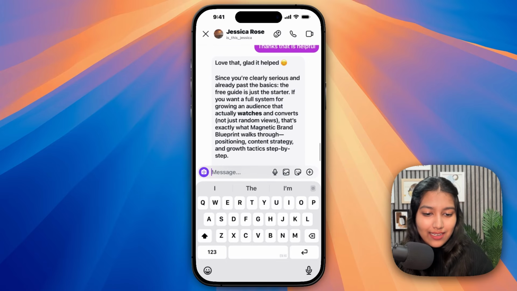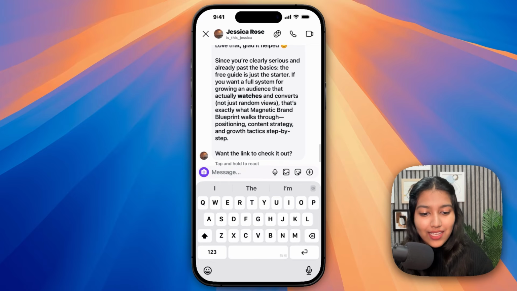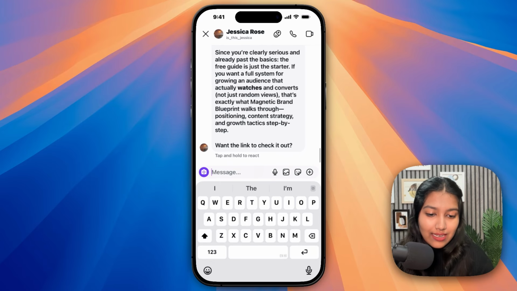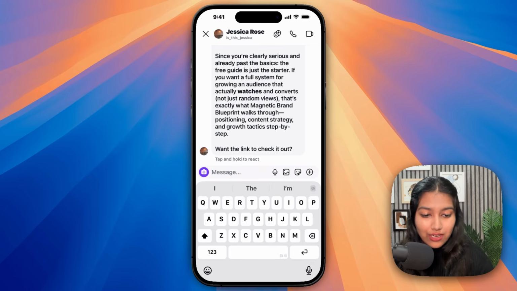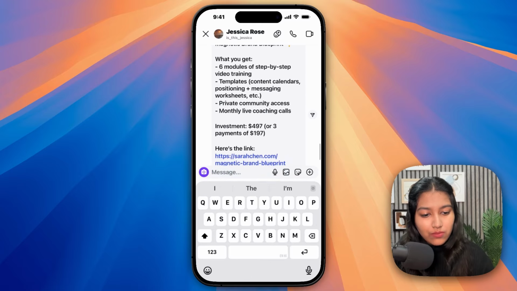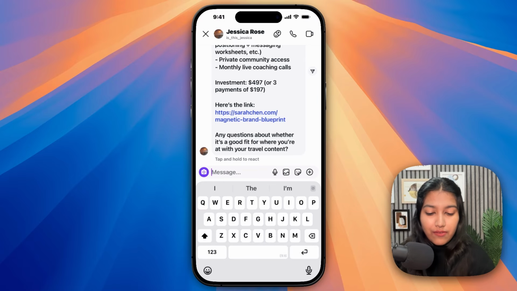Alright, love that, glad it helped. Since you're clearly serious and already past the basics, the free guide is just the starter. If you want a full system for growing an audience that actually watches and converts, not just random views, that's exactly what Magnetic Brand Blueprint walks through: positioning, content strategy, and growth tactics step by step. Want the link to check it out? Okay. There we go. So what you get, investment, here's the link. Any questions about whether it's a good fit for where you're at with your travel content?